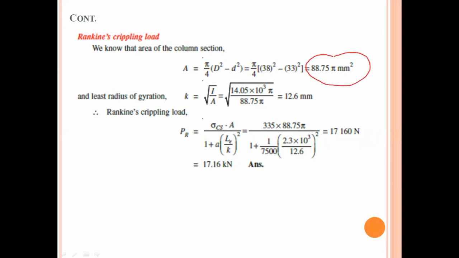The radius of gyration, we all know, is equal to the square root of I upon A. The moment of inertia and area are placed here, so ultimately the radius of gyration is equal to 12.6 mm. Now, by putting all the relevant values in the Rankine equation and solving it, you will have the Rankine crippling or critical load equal to 17.16 kilonewton.